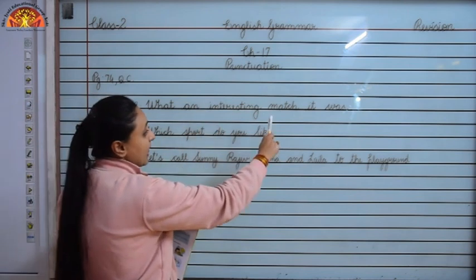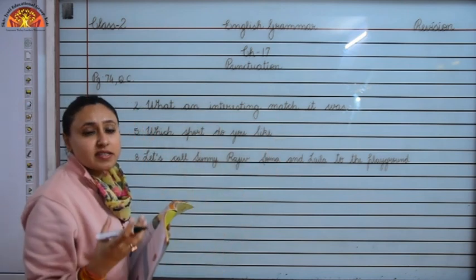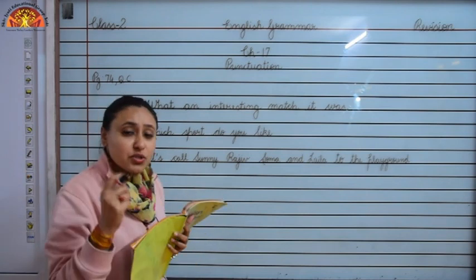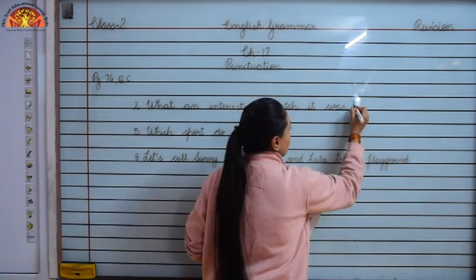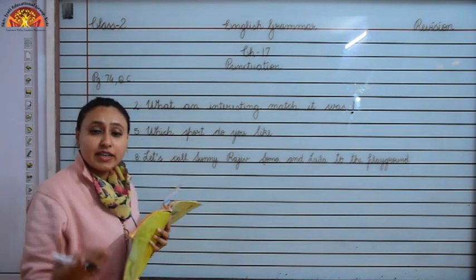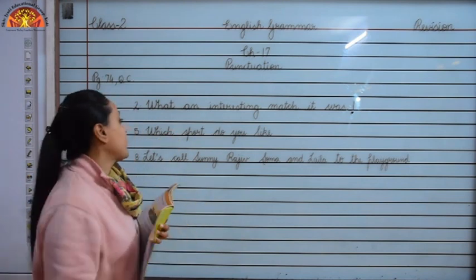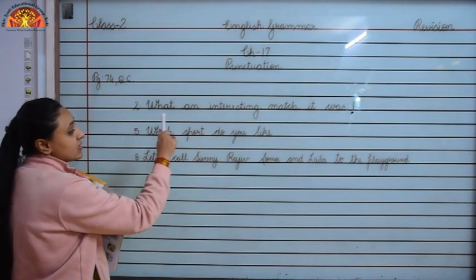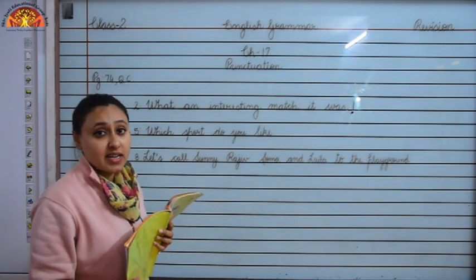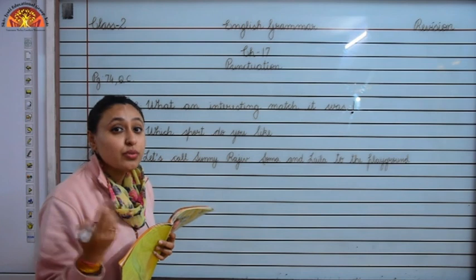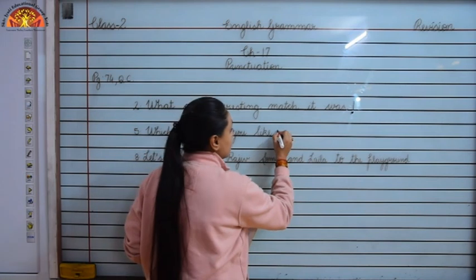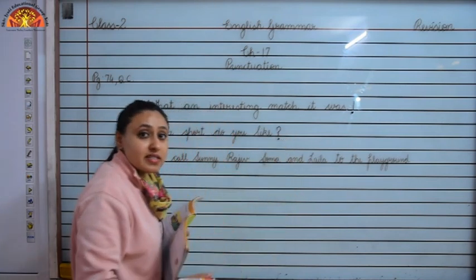What an interesting match it was. So children, this sentence is showing feeling of excitement and happiness. So children, which punctuation mark do we use here? We use, look over here, exclamation mark, okay, because this sentence is showing feeling of excitement and happiness. Now look at number 5. Which sport do you like? So children, this sentence is an asking sentence, that which sport do you like? So children, whenever a sentence is asking, we always use question mark at the end of the sentence, okay.